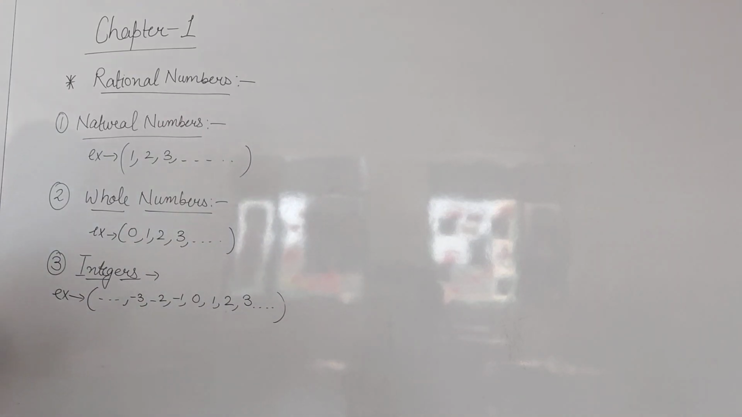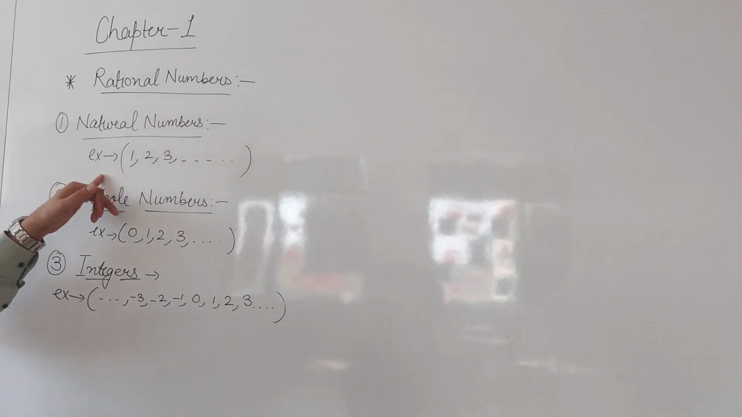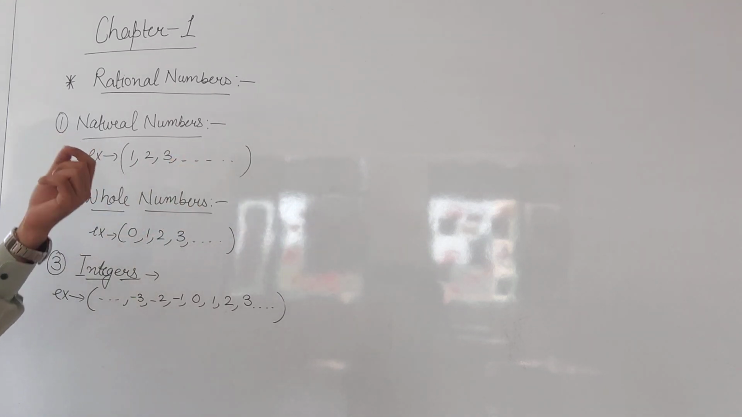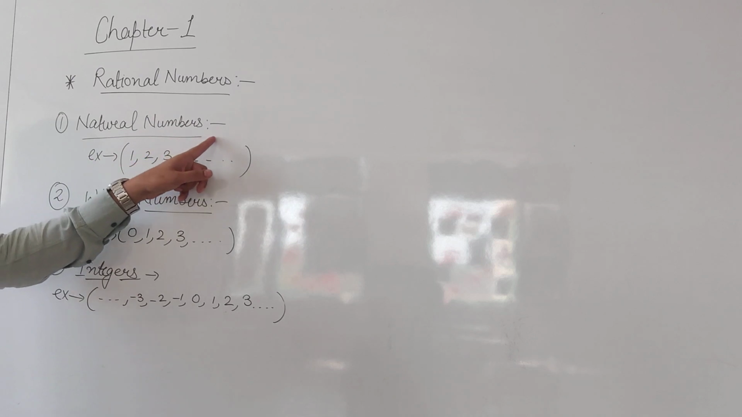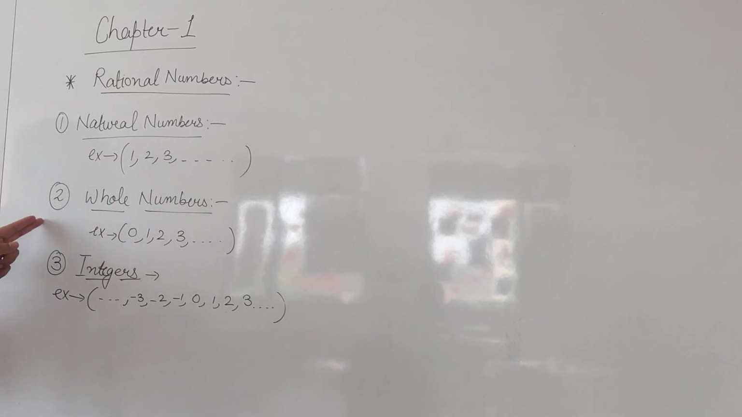Natural numbers are basically your counting numbers. Whenever you start counting something, किसी चीज को आप काउंट करते हैं, you start from 1, 2, 3, 4; you never start from 0. So the numbers which you use for counting are called the natural numbers. They start from 1. Okay, the next thing is the whole numbers.